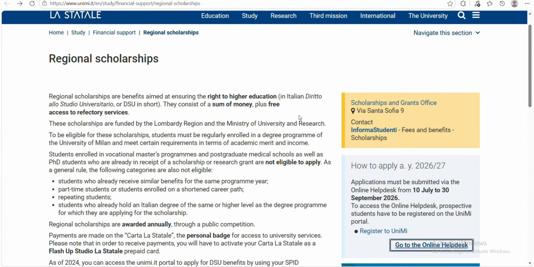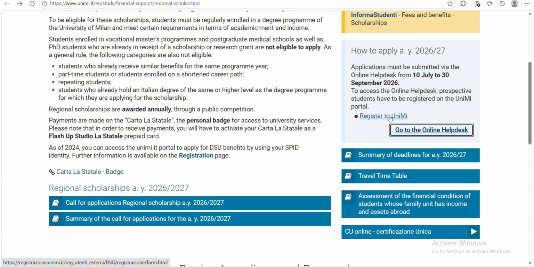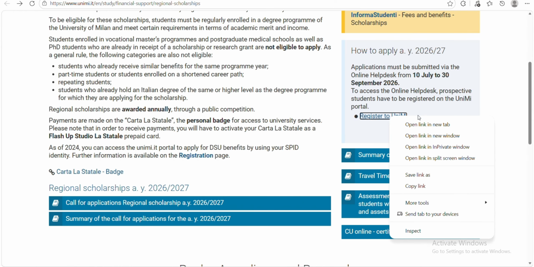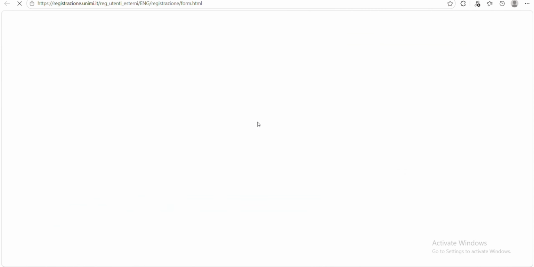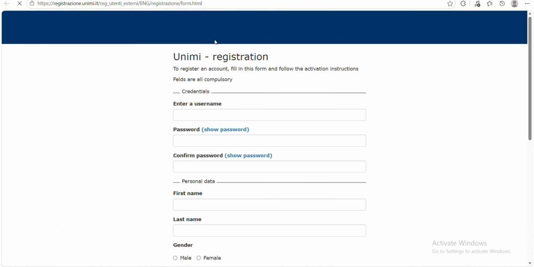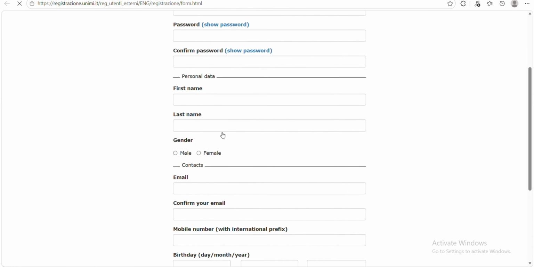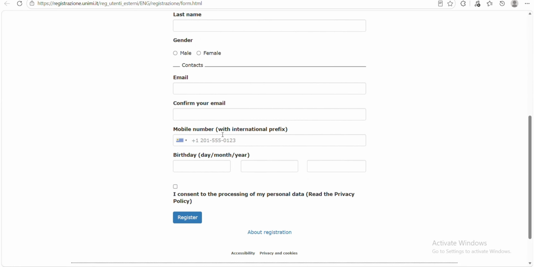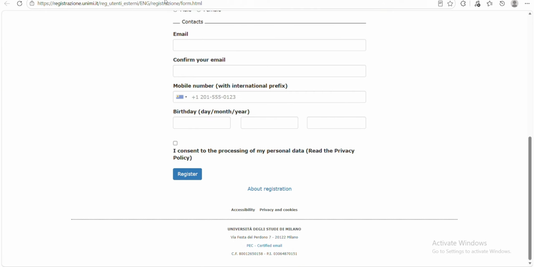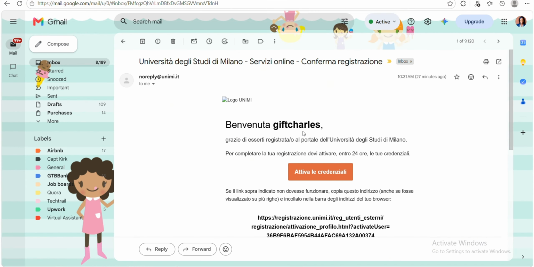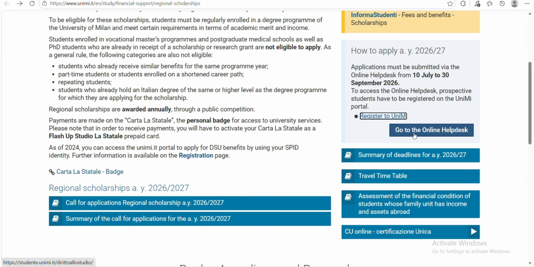Now, the first thing you need to do is to register to UniMi. When you click on this link, you'll be brought to this interface where you fill in your details and register. You fill in your name, your username, your credentials, your password, everything. When you're done, you click on register. When you're done with the registration, you will receive an email and you verify your registration. After that, you stop there and go back to this page again and click on go to online help desk.